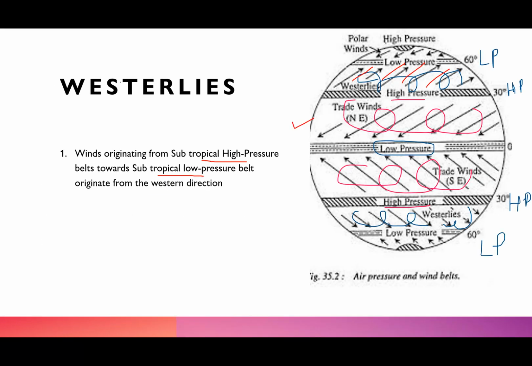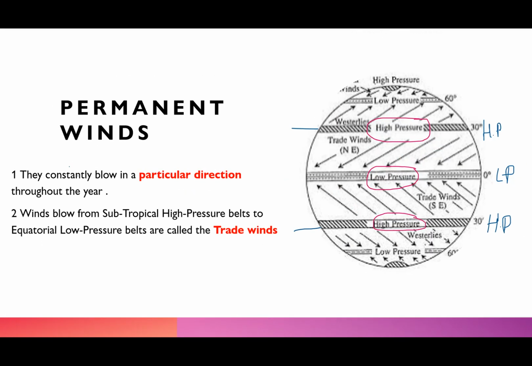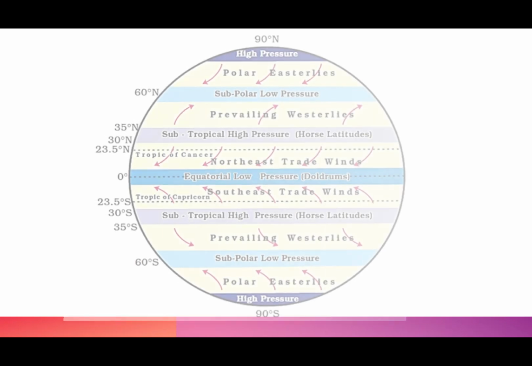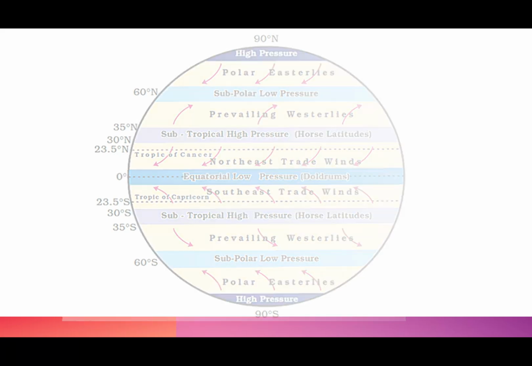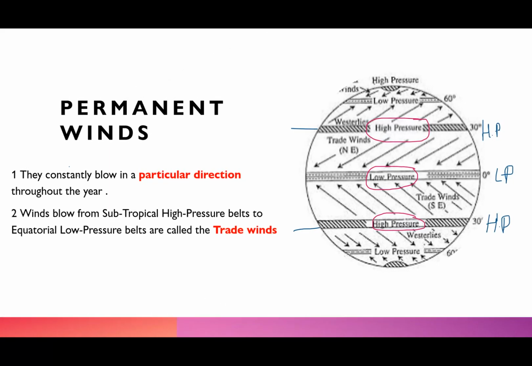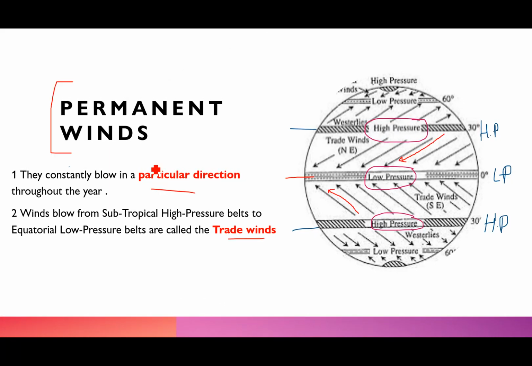That's very, very important. Yes, this one. This is a really important diagram. If you are able to understand the pressure belt areas, talking about the winds will be very, very easy. The trade winds blow from the subtropical high pressure area towards the equatorial low pressure belt, right?